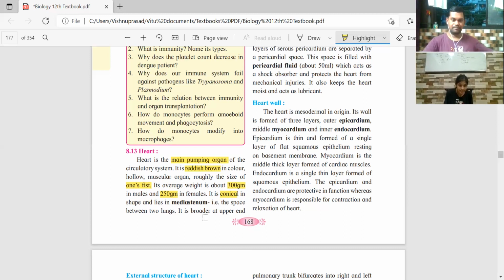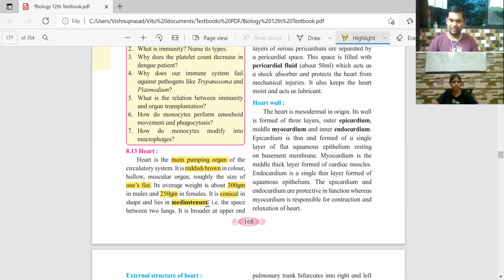Now, if the exact location is asked, as I told you, it is in the center of the chest. So between the two lungs, there is an empty space over there, which is known as the mediastinum.